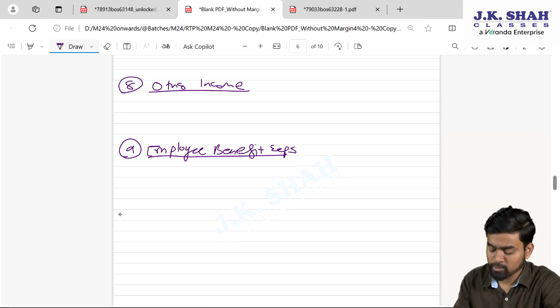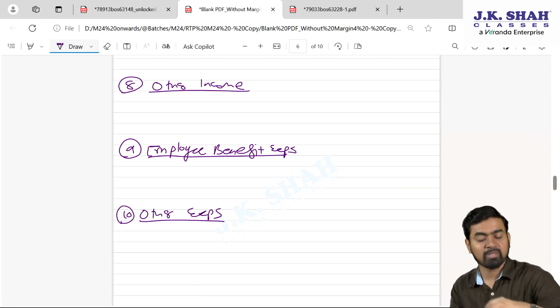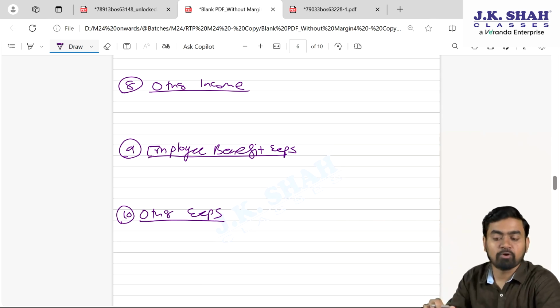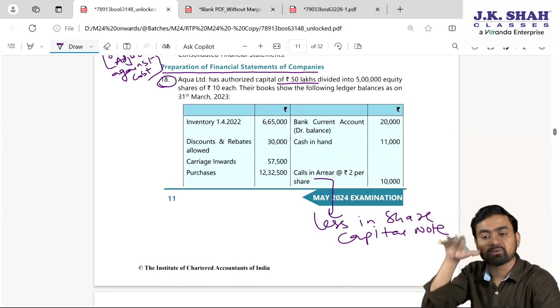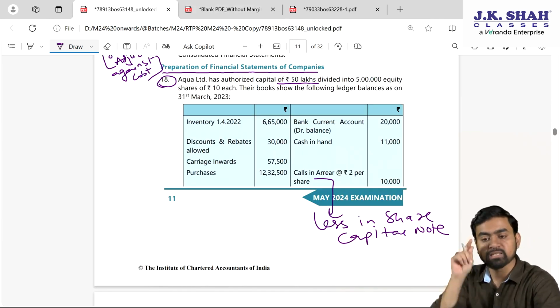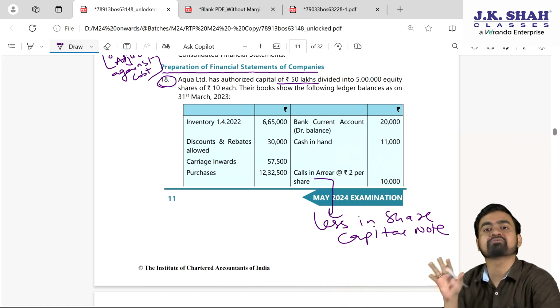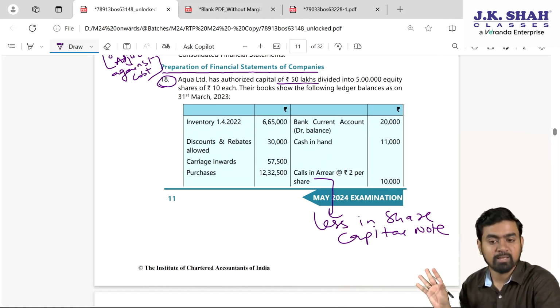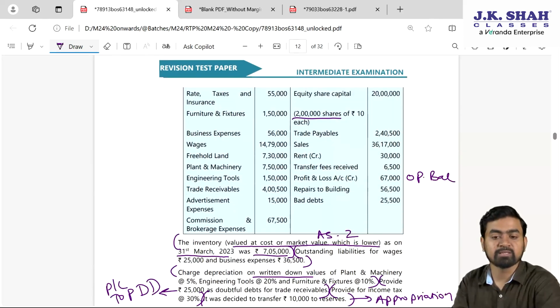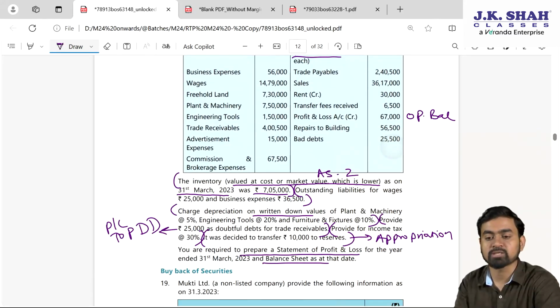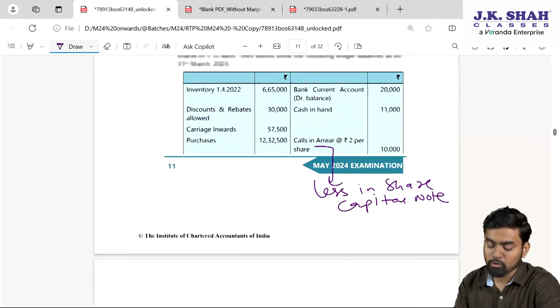The last note, other expenses. Yes, after preparing the format, your job is what, my dear students? Read the sum, incorporate, game is over. Ledger balances are there, only one effect. Keep in mind, my dear students, leave sufficient space for the adjustment. At the end, answer your adjustments, 2 effects, and your sum is ready. Come on, along with me.